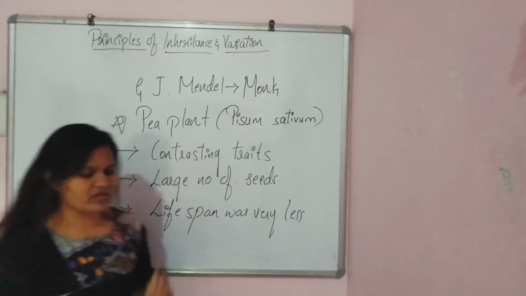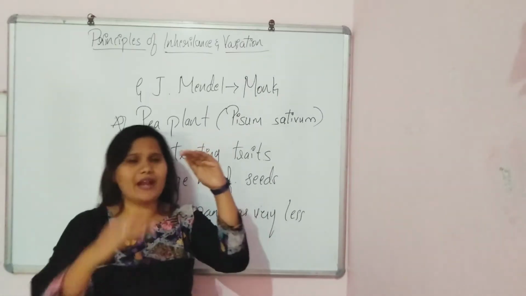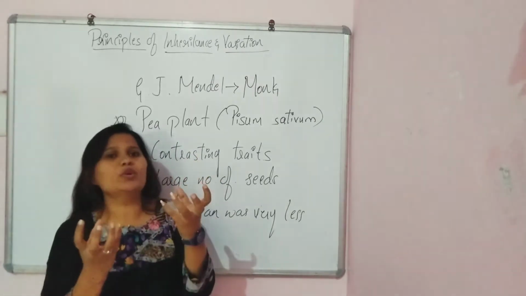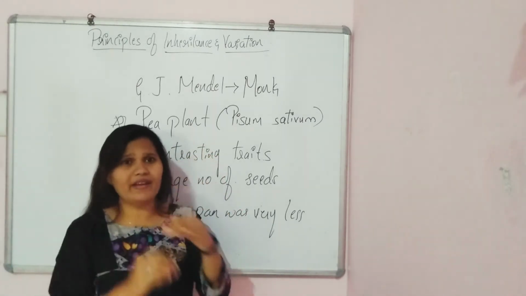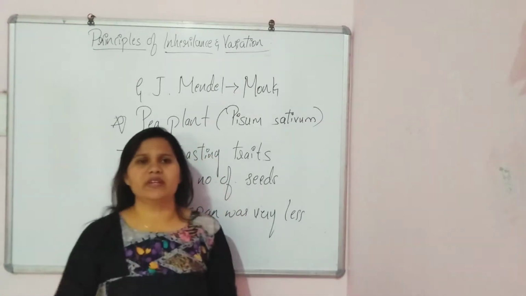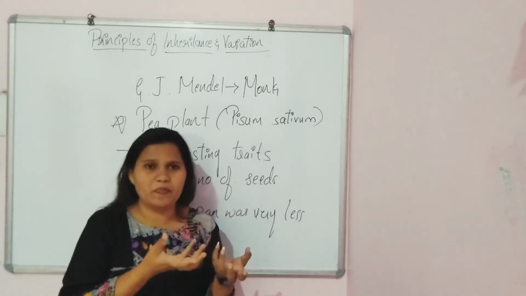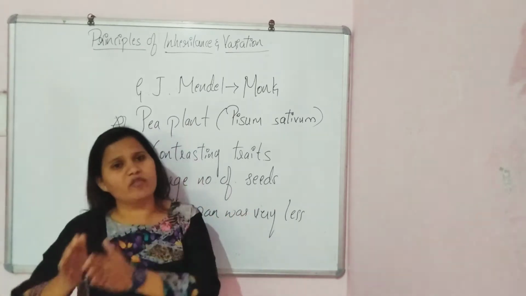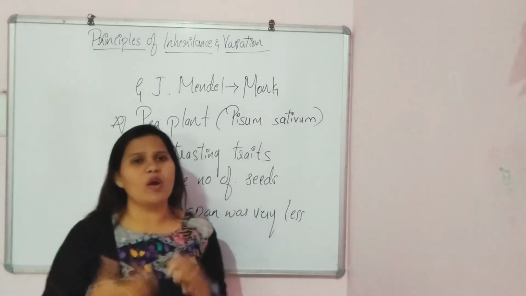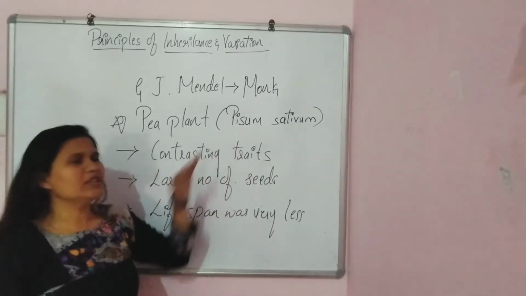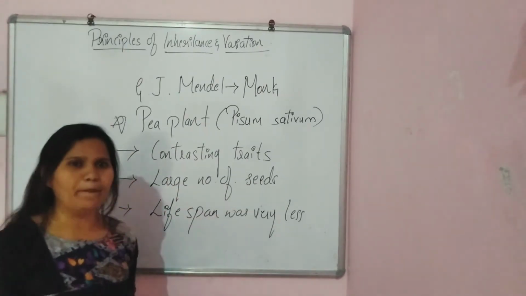Contrasting traits in the sense, if you take a pea plant, we can observe the tall plants and also the dwarf plants, right? These two are the traits where tall is the opposite of dwarf and dwarf is the opposite of tall. That is why it is called contrasting traits. There is not only tall and dwarf but also the flower, which will be violet in color, and one more will be white in color. This is how the pea plant was having many contrasting traits. That's why he took the pea plant to do his experiment. So these three are the reasons why he took the pea plant.